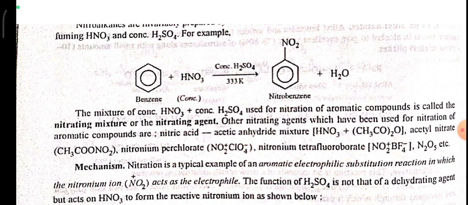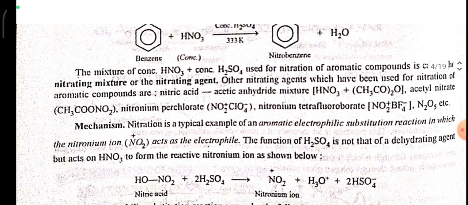The mixture of concentrated HNO3 and concentrated H2SO4 used for nitration of aromatic compounds is called the nitrating mixture or the nitrating agent. Other nitrating agents which have been used are nitric acid-acetic anhydride mixture, acetyl nitrate, nitronium perchlorate, nitronium tetrafluoroborate.